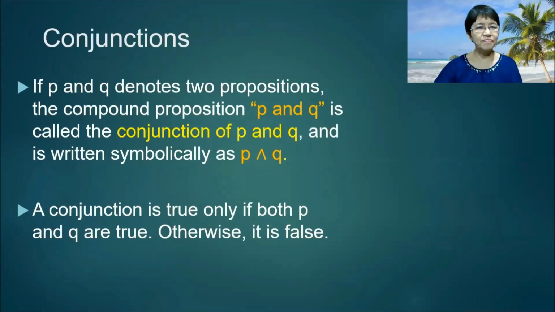Conjunctions. If P and Q denote two propositions, the compound proposition P and Q is called the conjunction of P and Q and is written symbolically as P ∧ Q. A conjunction is true only if both P and Q are true. Otherwise, it is false.